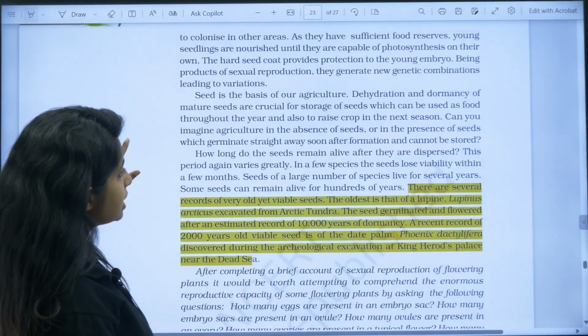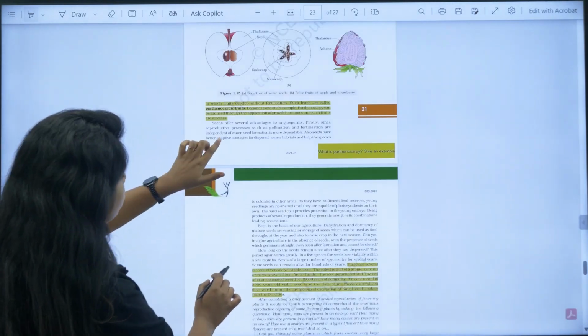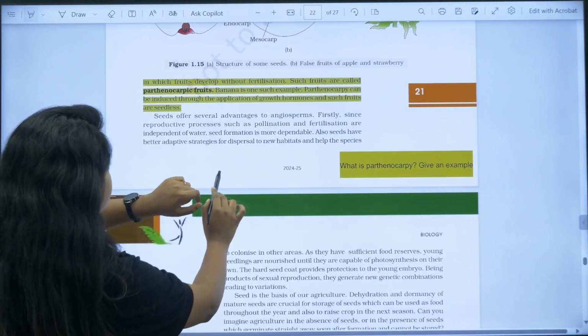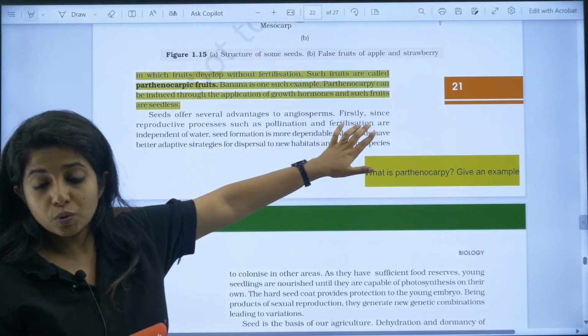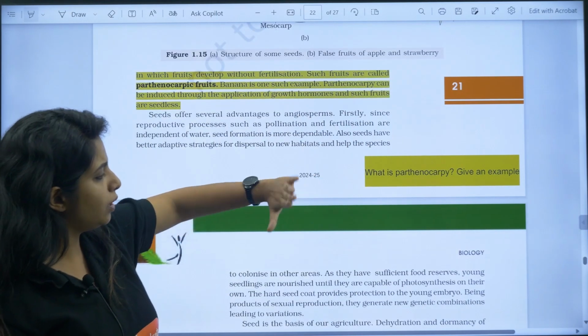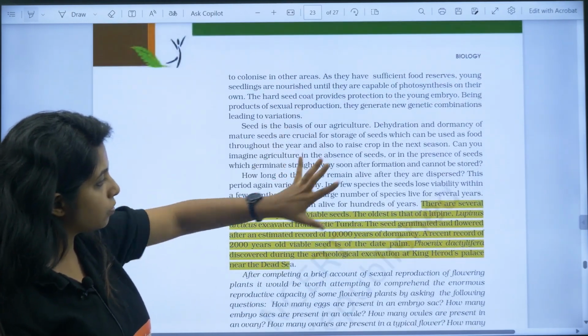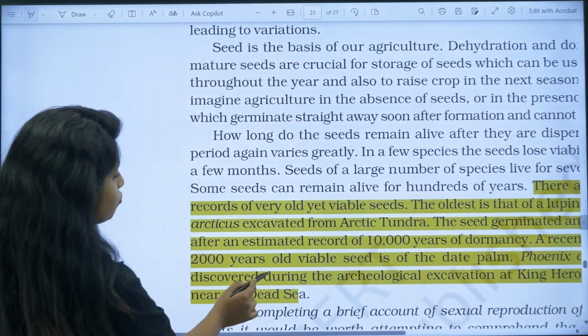Now, about seeds, a lot of things are given, and one very important thing is given over here. Seeds offer several advantages to angiosperms. What are the advantages? The first and second advantages are given over here. Just go through it once. I won't say invest too much of your time, but just go through it once. This is important, it comes in MCQs.